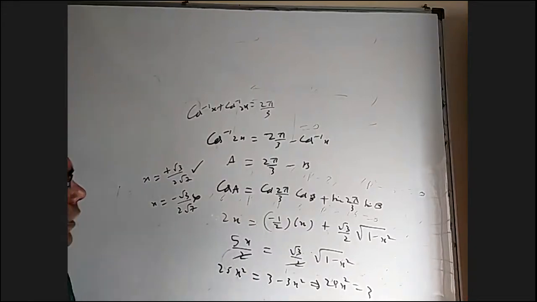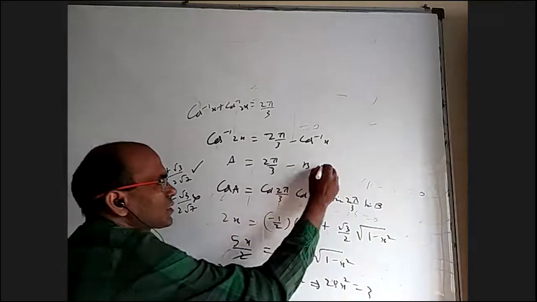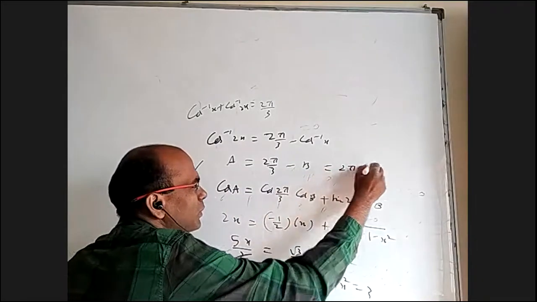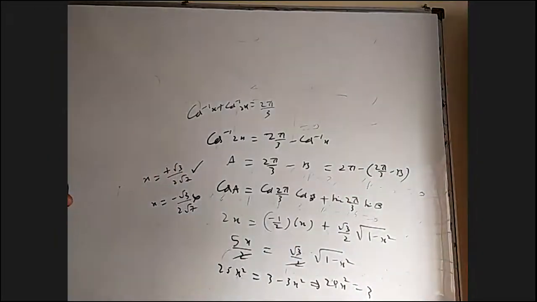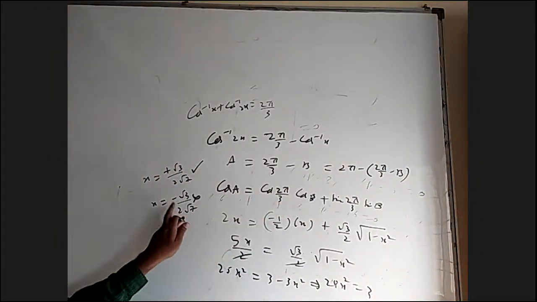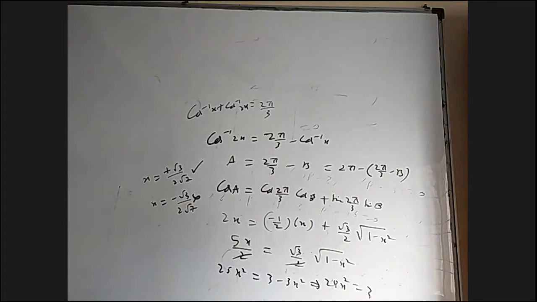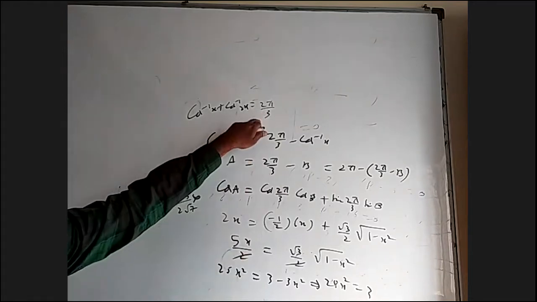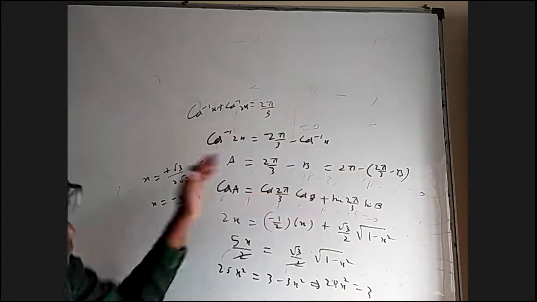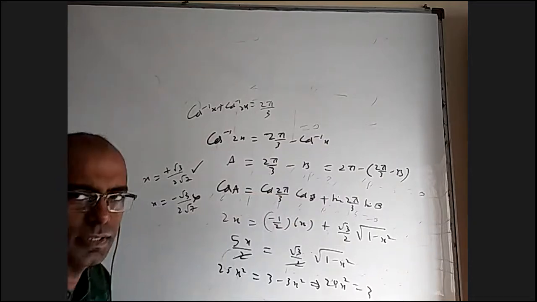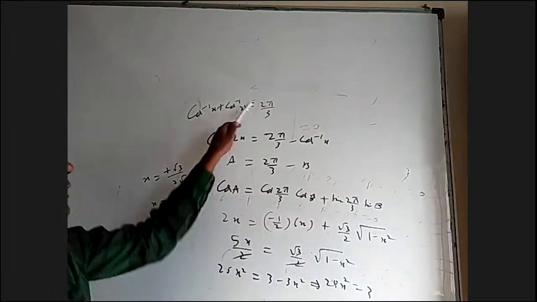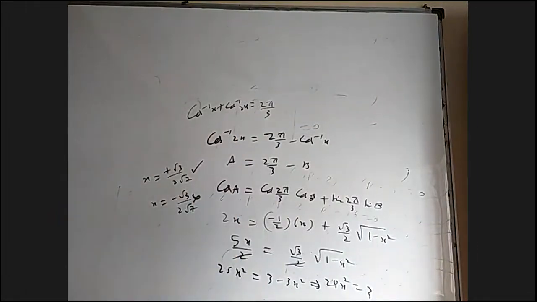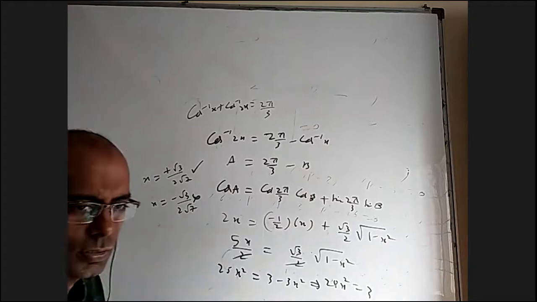In fact, I think actually if I take this as 2 pi minus 2 pi by 3 minus b, okay, then I will get this minus root 3 by root 27. Because if I have 4 pi by 3 here, that is crossing pi, most probably it is two obtuse angles. Instead of 2 pi by 3, if I have 4 pi by 3, also more or less everything is same. It's okay, all right, anyway.